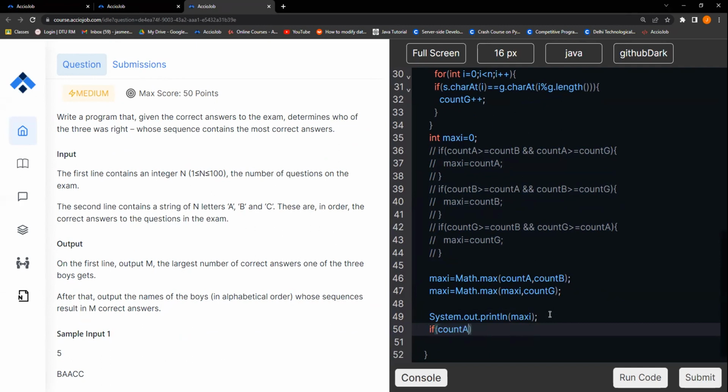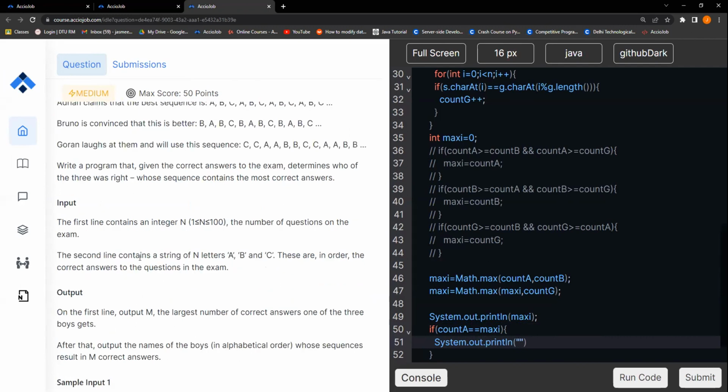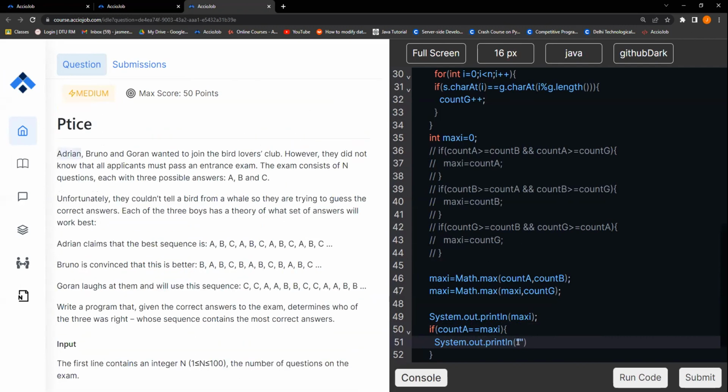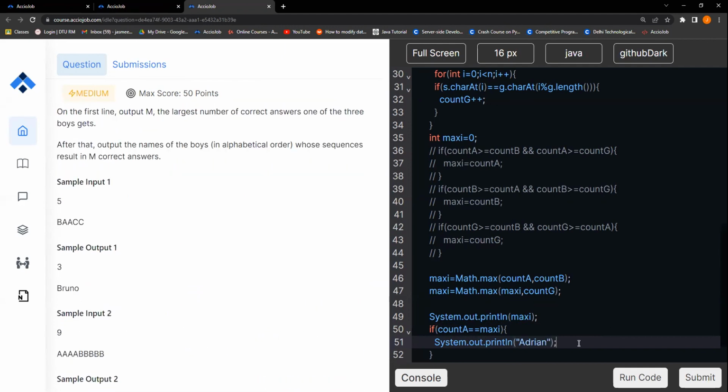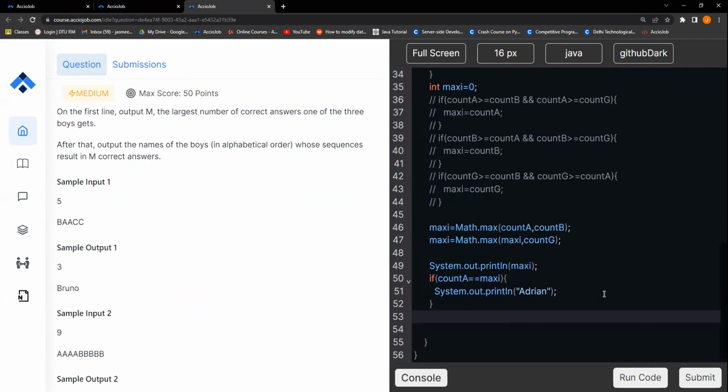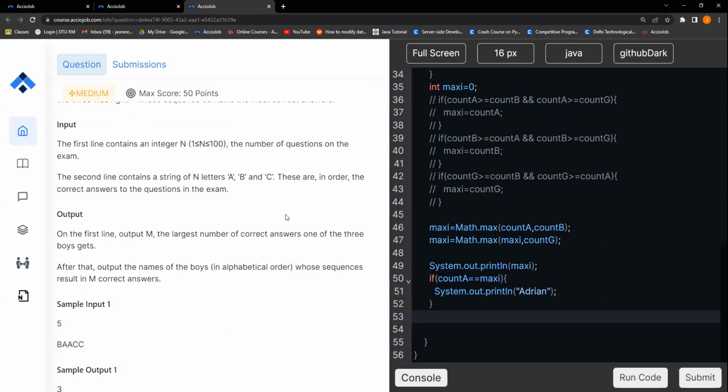If count A is equals to maxi, if A was the maximum that we got, we need to do a System.out.println and print the name. Let's just copy this. Now, do we need an if statement or else if or else after this to basically check for the remaining two values?